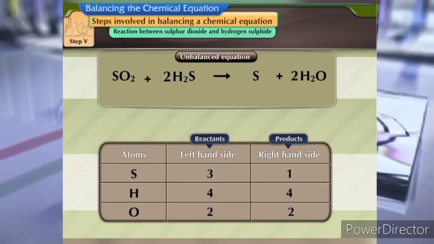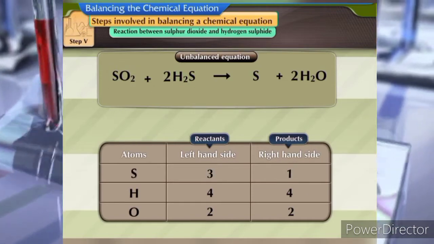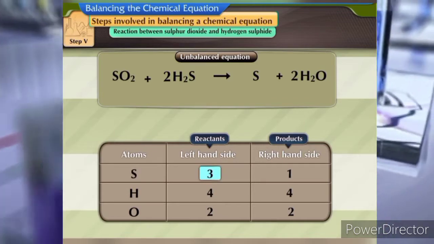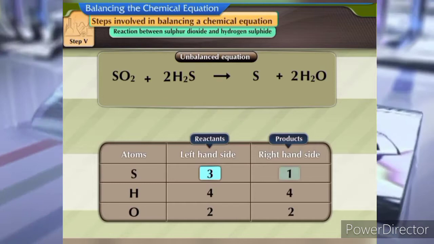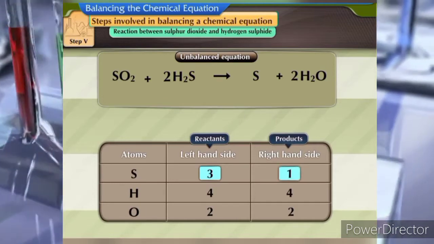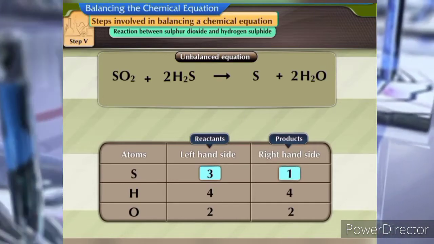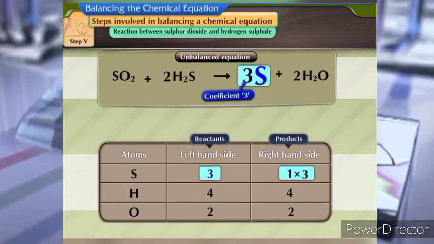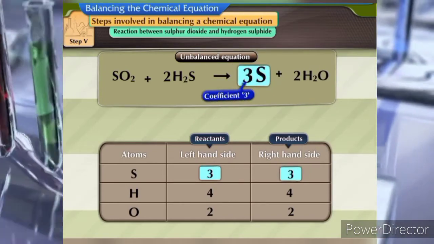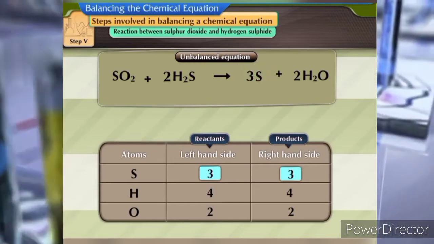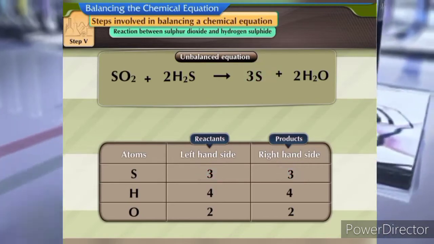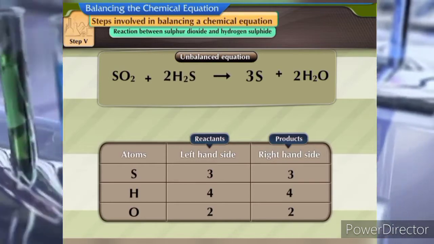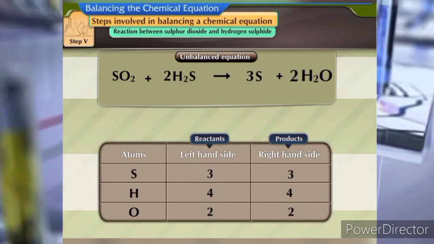Step 5. Now select sulfur atoms for balancing. There are 3 atoms of sulfur on the reactant side and 1 on the product side. To balance the number of atoms, put the coefficient 3 for the S atom on the product side. The equation can be represented as SO2 plus 2H2S gives 3S plus 2H2O.